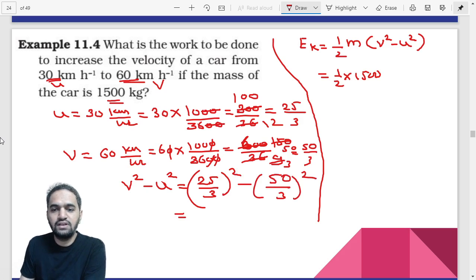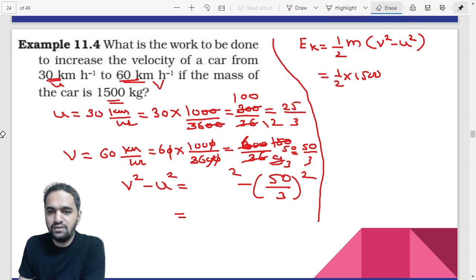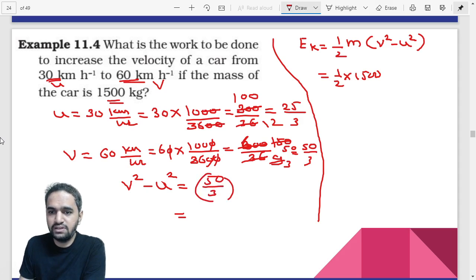Now after this, it is a square minus b square. So you can do a plus b, a minus b. That is the best thing you can do. Or otherwise you can just simply square it. That is totally up to you. Fine. Whether you want to square it or not. Okay, I think I have written that v value and u value interchanged. Okay, interchangeably I have done that. v value is 50 by 3. Sorry about that. I thought it is 25 by 3. So that is 50 by 3 and that is 25 by 3.